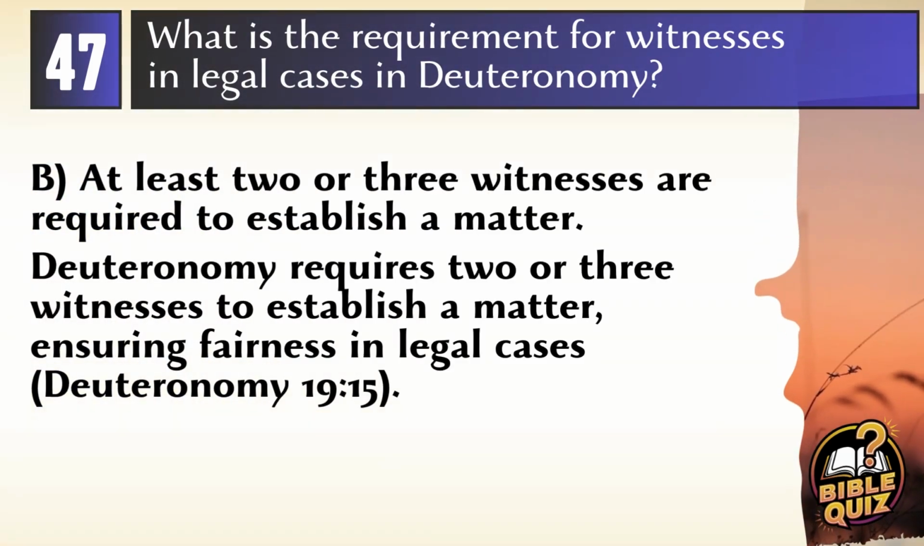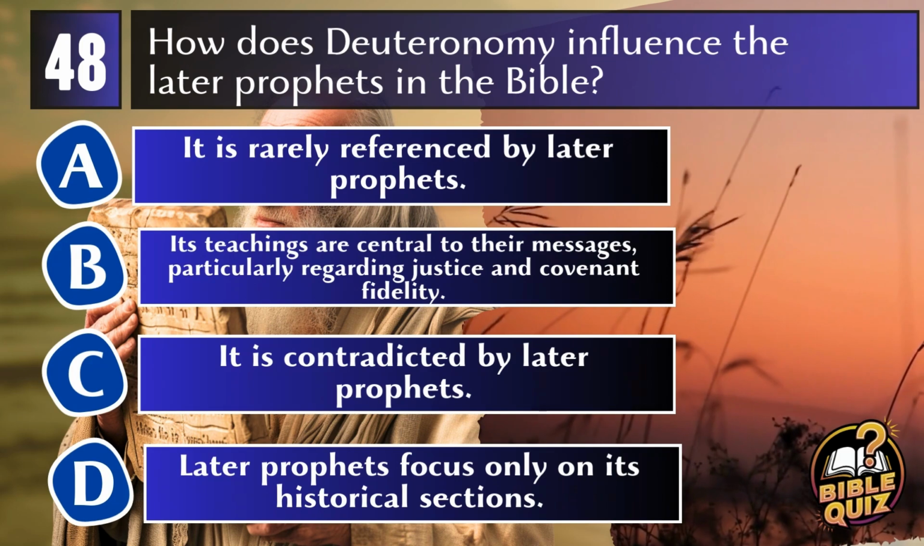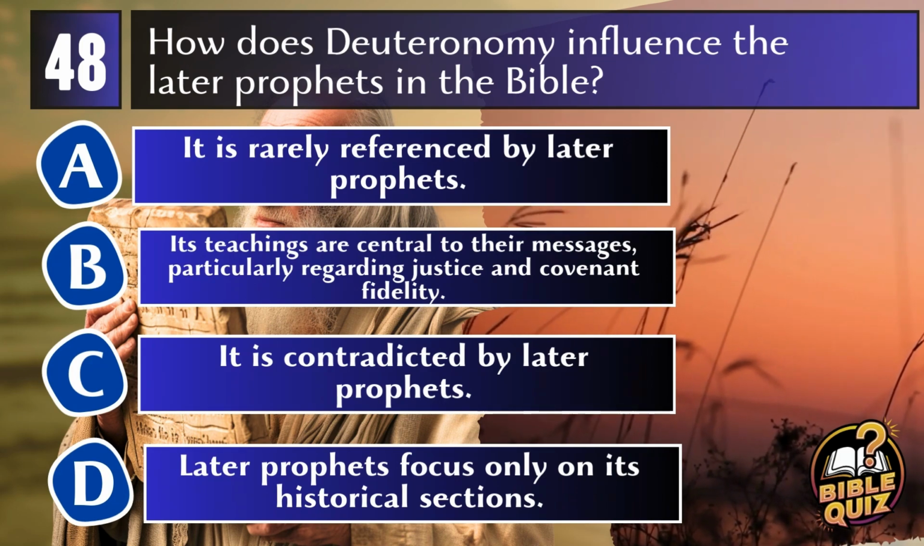Answer B. At least two or three witnesses are required to establish a matter. Deuteronomy requires that a matter must be established by the testimony of two or three witnesses, underscoring the importance of substantiation in legal proceedings. Deuteronomy 19:15. Question 48. How does Deuteronomy influence the later prophets in the Bible?